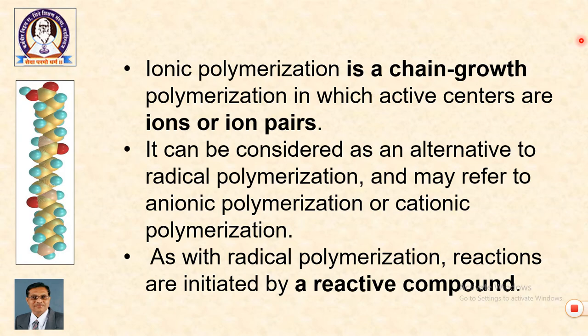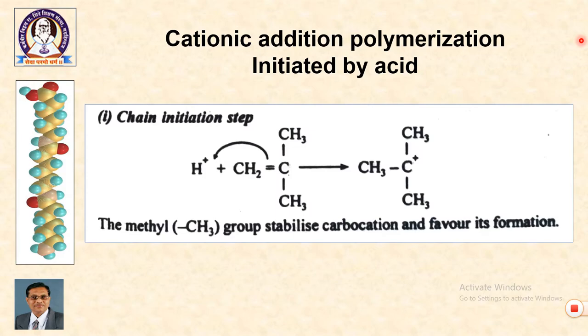So, it can be considered as an alternative to radical polymerization and may refer to anionic polymerization or cationic polymerization. As with radical polymerization, the reactions are initiated by reactive compounds. So, initiators have to be there. Let us consider the cationic addition polymerization.